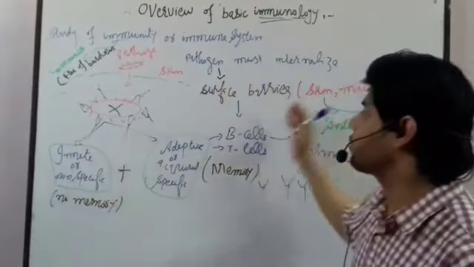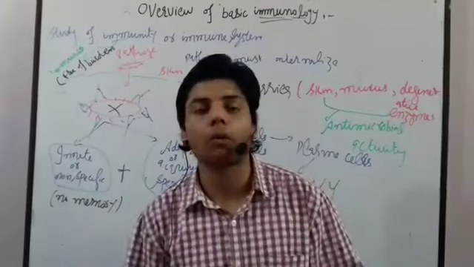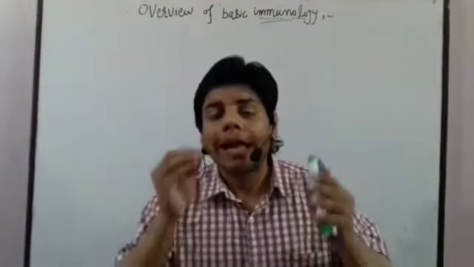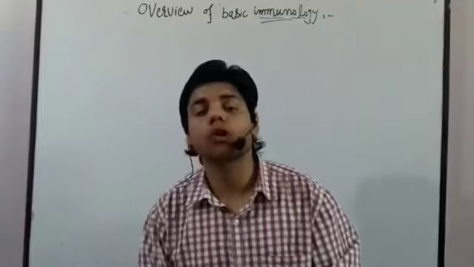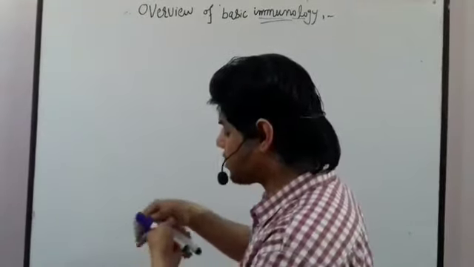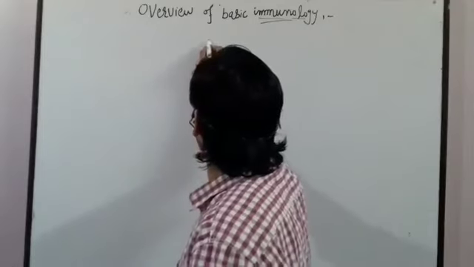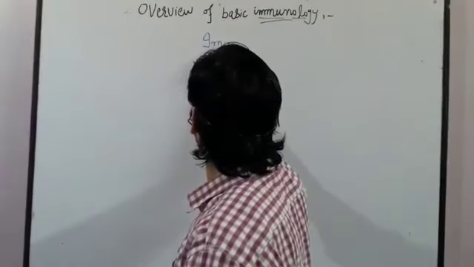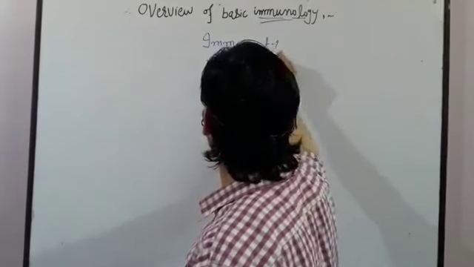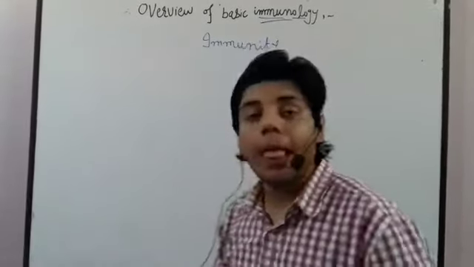So let me erase this portion and explain more of the overview of basic immunology. Now what actually happens? If we talk about our immune system, let me write here immunity.